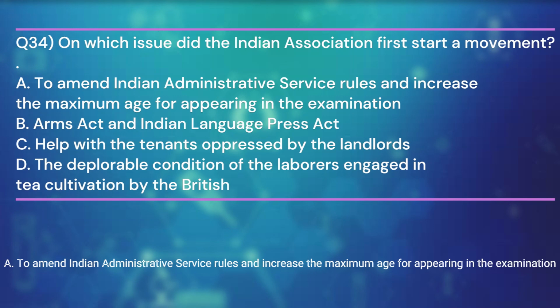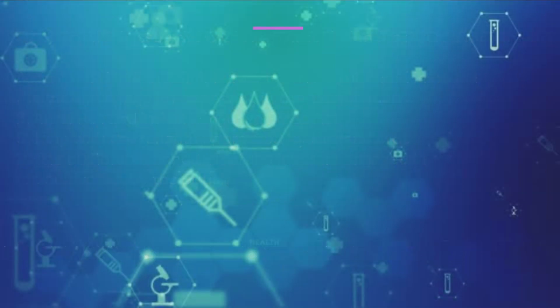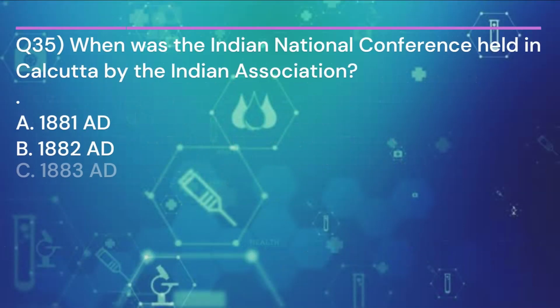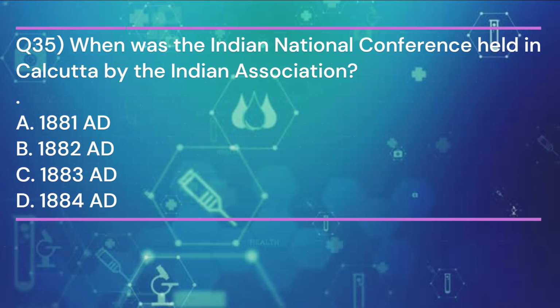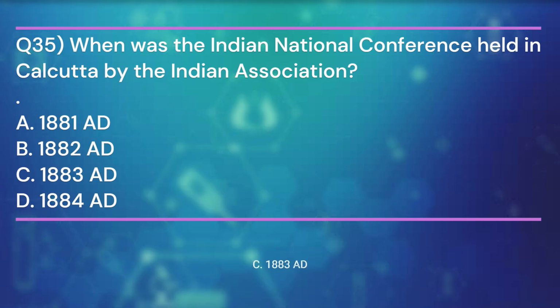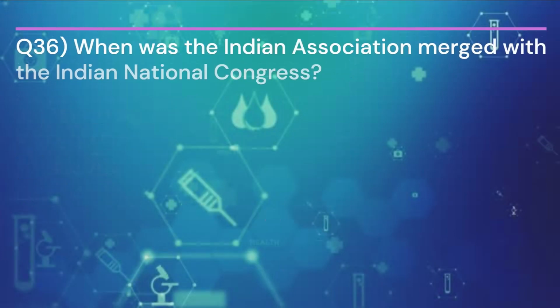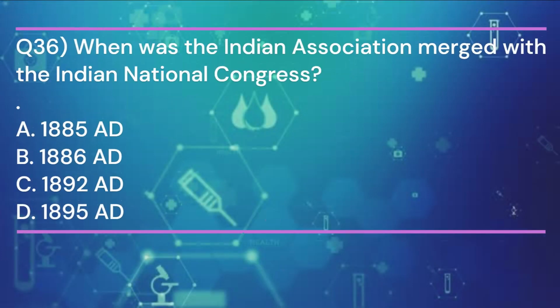To amend Indian Administrative Service rules and increase the maximum age for appearing in the examination. Question 35. When was the Indian National Conference held in Calcutta by the Indian Association? And the answer is C. In 1883 AD. Question 36. When was the Indian Association merged with the Indian National Congress? And the answer is B.